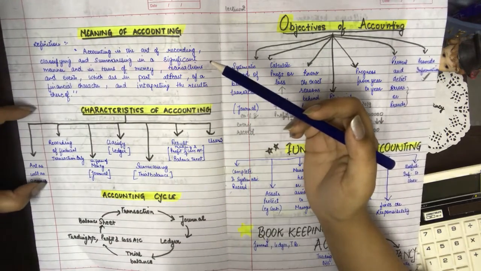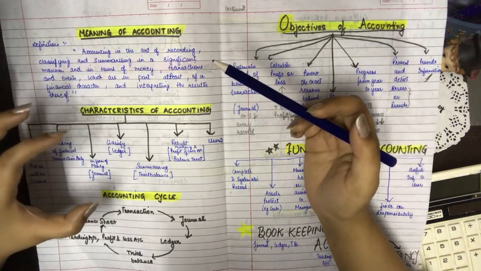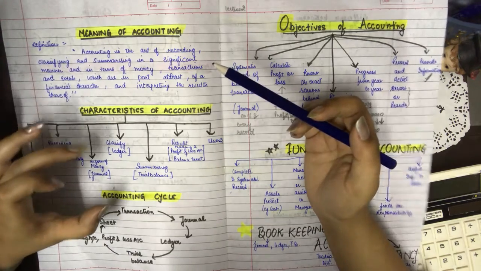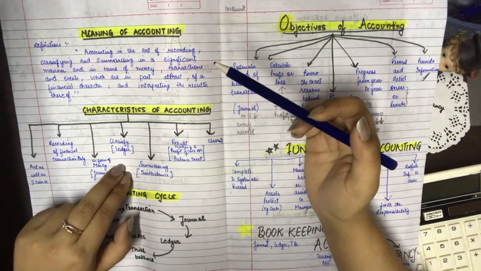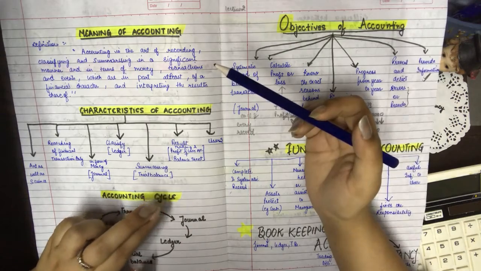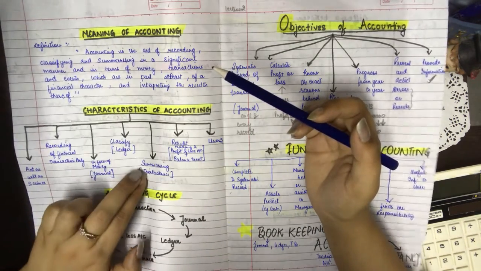Then after recording the transaction first in journal, we make the ledger. Ledger is known as the classification of various entries into particular accounts. Then the balances of various accounts are converted into trial balance. So we pick up the balances of various accounts of ledger and then make a trial balance.